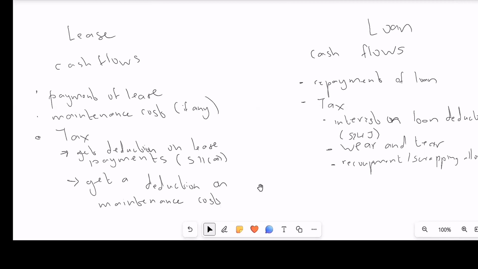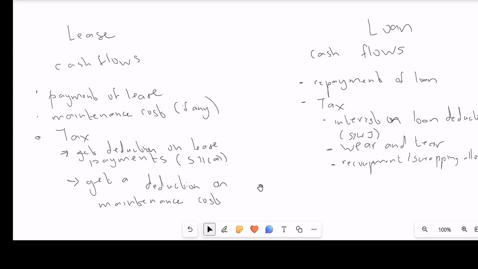Then we'll also get wear and tear, because we would have probably used the loan to acquire an asset, and we'll get wear and tear allowances on that asset. And we'll also include any recoupment or scrapping allowance pertaining to that asset if we end up disposing of it at the end of the lease term. So these are the things that will be included in the loan. And remember, when you compute your NPC, we will always use the after-tax cost of debt.